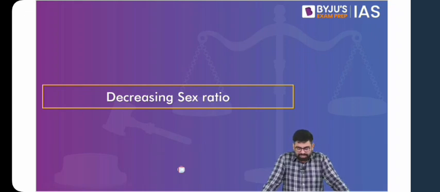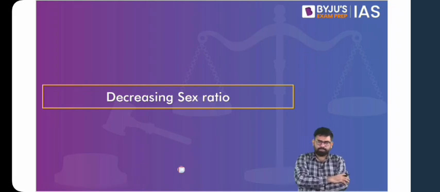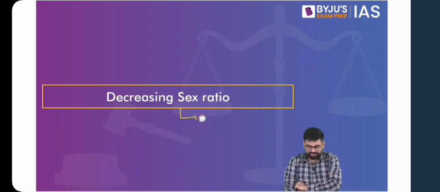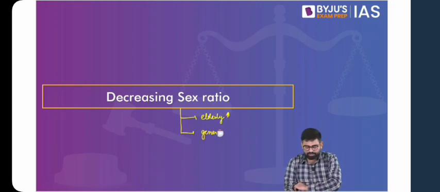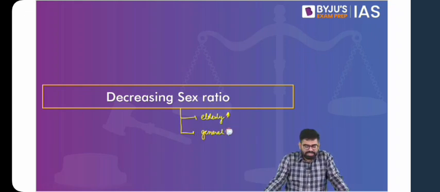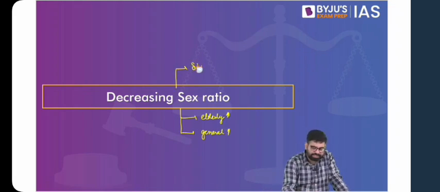Now the next theme is decreasing sex ratio. Now this has been discussed to a great extent with the role of women as well. Now when I say decreasing sex ratio, you would say that the sex ratio is increasing in elderly. We have seen an increase in sex ratio in the elderly. Overall, if we talk about the general sex ratio, it has also gone up. But why do we say that there is a decreasing sex ratio? It looks unfactual. It sounds unfactual. When we talk about decreasing sex ratio, we talk about the sex ratio at birth.